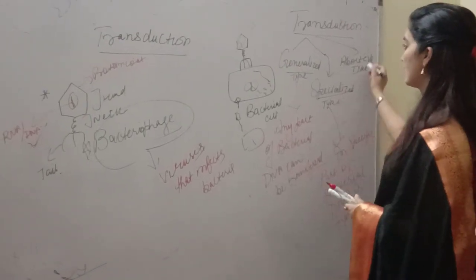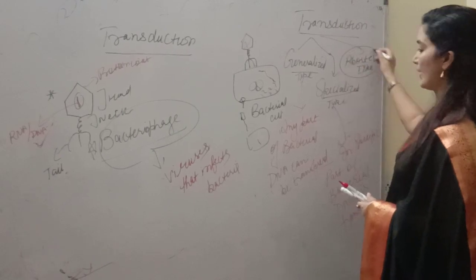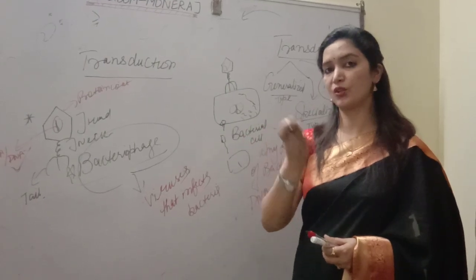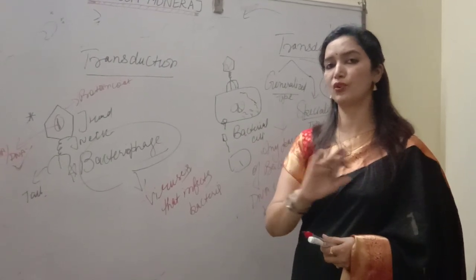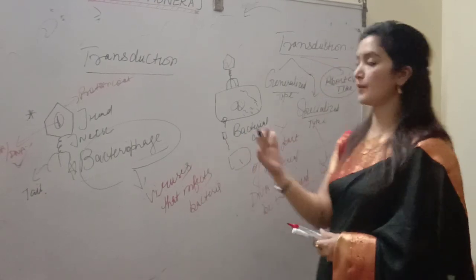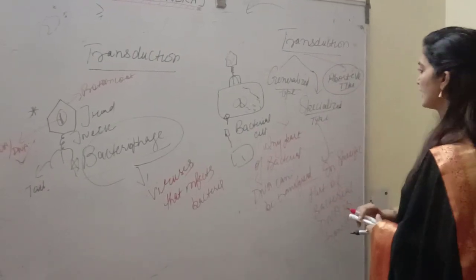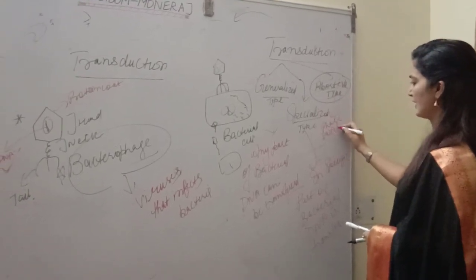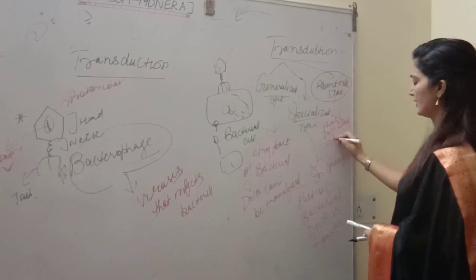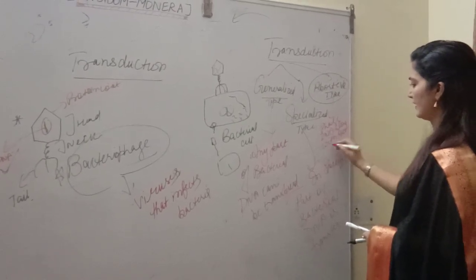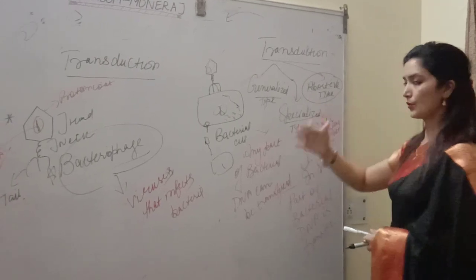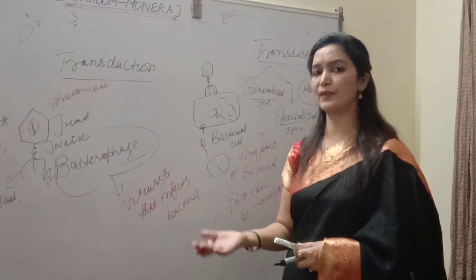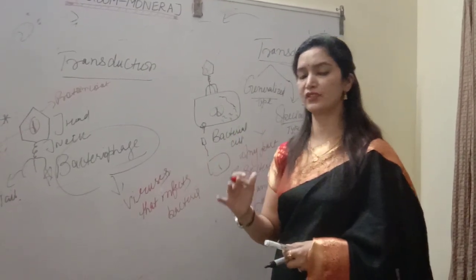Next is abortive transduction. Sometimes when the phage DNA enters the bacterial cell, it undergoes lysis. So no transfer of DNA takes place. That type of transduction is called abortive type, in which the phage DNA along with bacterial DNA undergoes lysis, or you can say changes into different fragments. At that time, it will not be able to transfer the DNA.